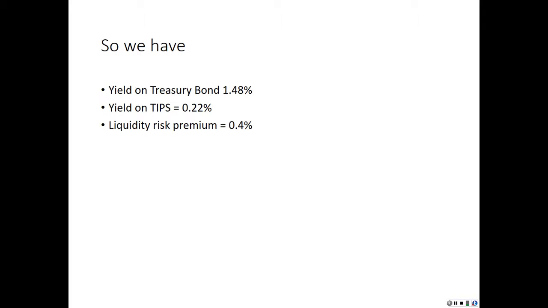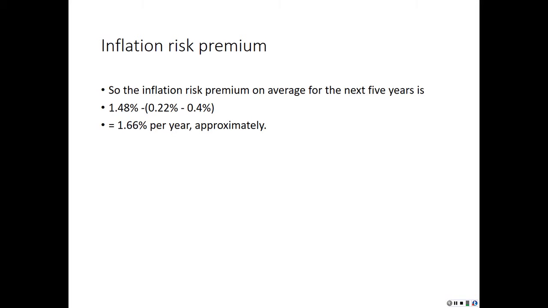So the yield on the Treasury bond is 1.48%, the yield on the TIPS is 0.22%, and the liquidity risk premium is 0.4%. So the inflation risk premium on average for the next 5 years is going to be equal to 1.48% minus the yield on the TIPS of 0.22% minus the liquidity risk premium of 0.4%, for an inflation risk premium of 1.66%, implying a negative real rate of return.